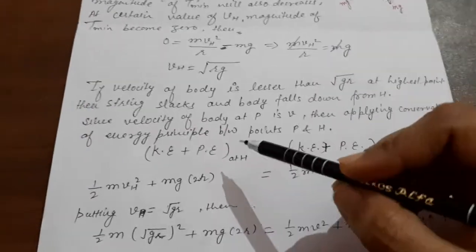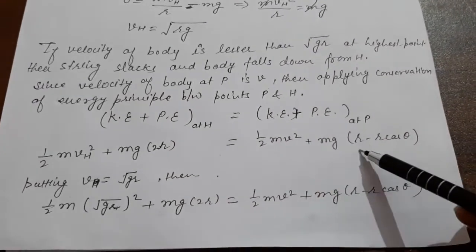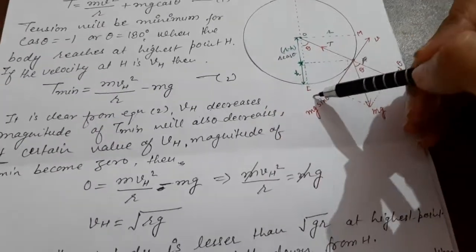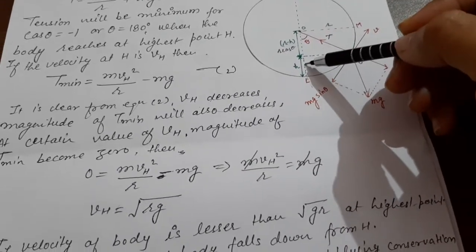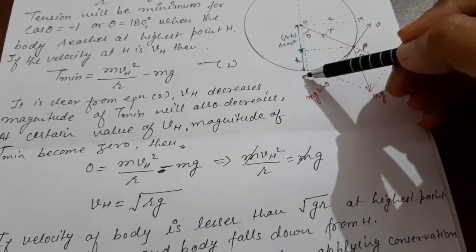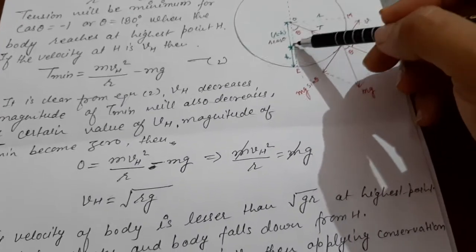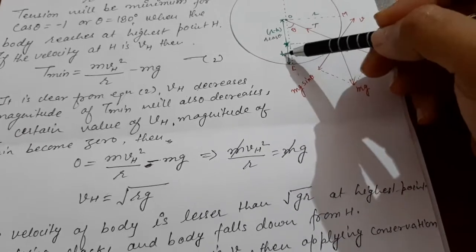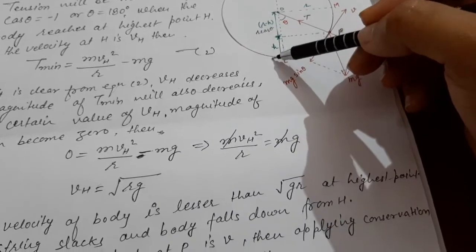Okay, 2r, equals half mv square plus mg, r minus r cos theta, because the distance is h, this distance we have to take here. This total is r, the radius, and if the angle is theta, then r minus h distance equals r cos theta. So we have to take only this distance, which is total r minus r cos theta.